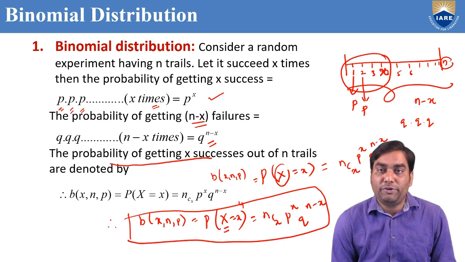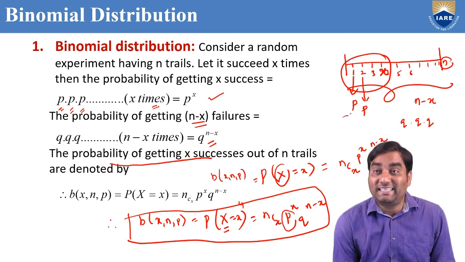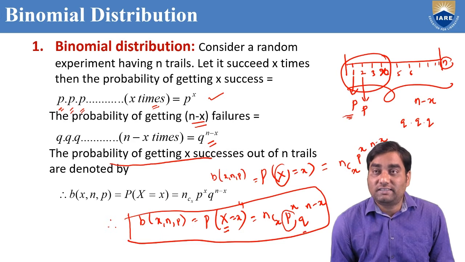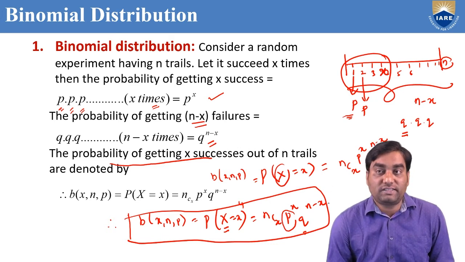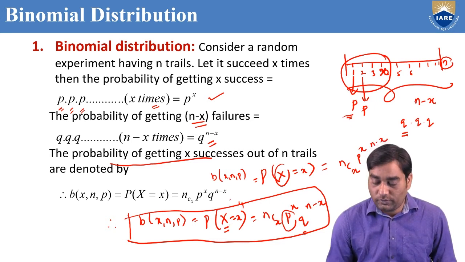The symbol is B of x comma n comma p, to find probability of number of successes by using the formula NCX P power x Q power n minus x, where P is probability of success in a single trial, Q is probability of a failure in a single trial, small x is number of successes, small n is total number of trials, and capital X is success.